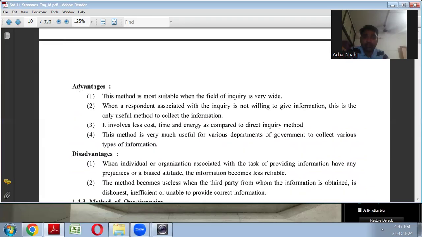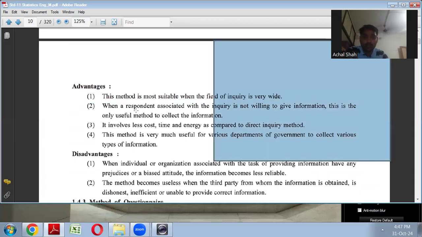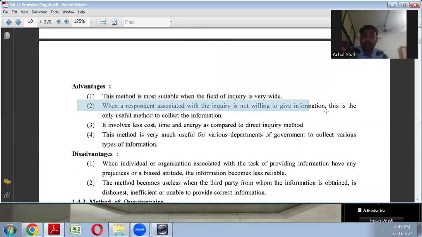Now, what are the advantages? Where the field of inquiry is very wide, then in that case, you can collect the information by this method. Second, when the respondent is not willing to give information, right?